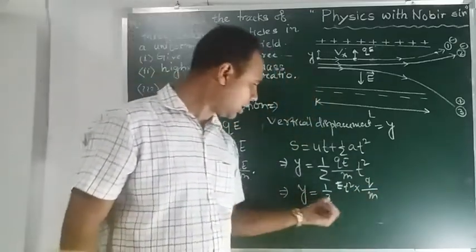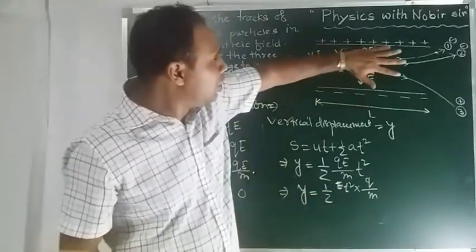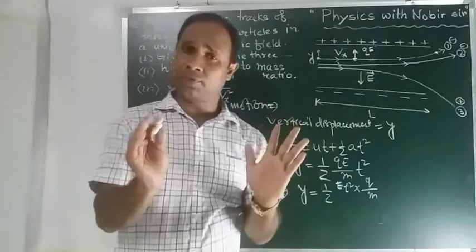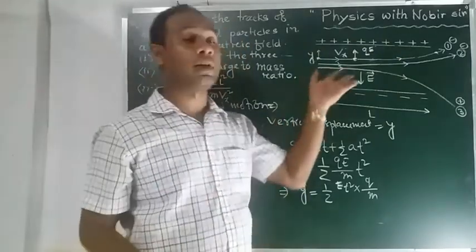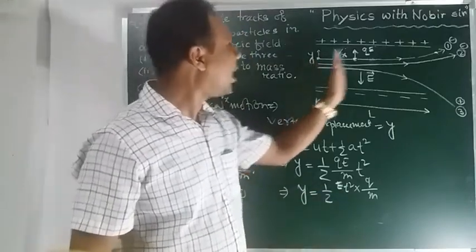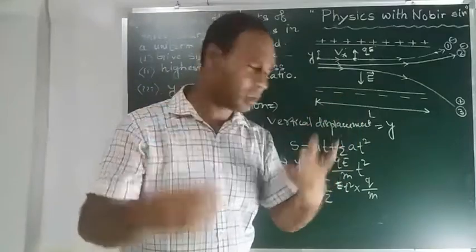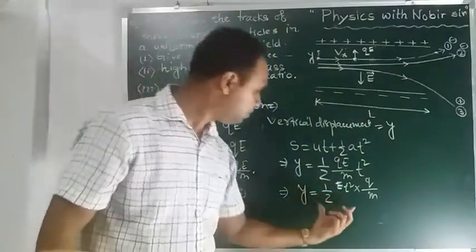Half is a constant term, and E means electric field. In the region of these two plates, the electric field is uniform, meaning it is a constant electric field, so E is also constant. The time t taken by the particle from this point to this point is also a constant.